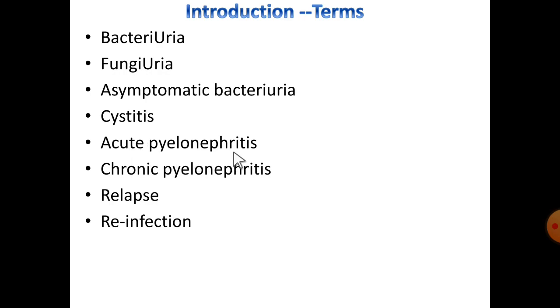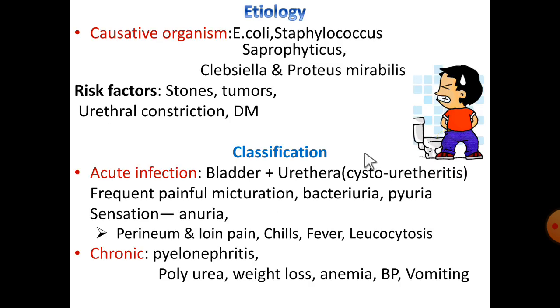Acute pyelonephritis. So here pyelo means ureter, nephra means kidney, itis means inflammation. This inflammatory condition of the ureter and kidney is called pyelonephritis. And relapse. Reoccurrence of disease is called relapse. Reinfection. So getting a secondary infection even in presence of the primary infection.